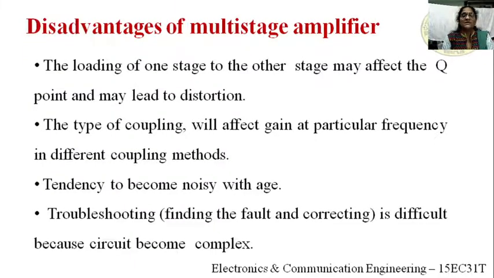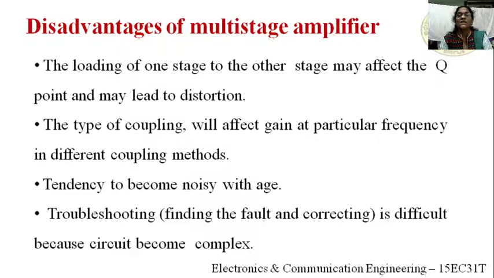Next are the disadvantages. What are the disadvantages of the multi-stage amplifier? First, loading of one stage on the other stage may affect the Q point and may lead to distortion. What does loading mean here? If you are not using a proper coupling device to connect one stage to the other, that is, the output of one stage connected to the input of the next stage, the first stage loads the input of the second stage.